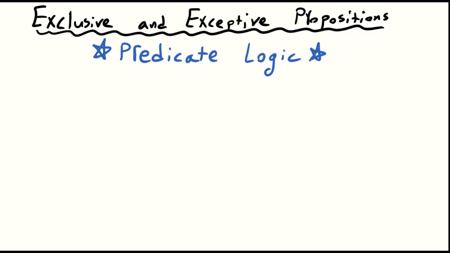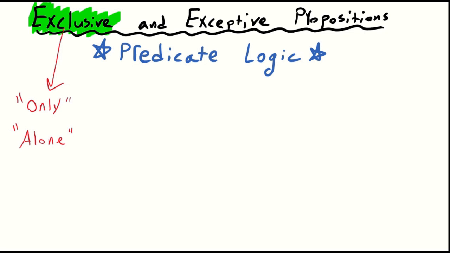We're going to be discussing what are sometimes called exclusive and exceptive propositions, and we're going to think about these two different general forms of propositions in the language of predicate logic. So first off, we have exclusive propositions, and these propositions, generally speaking, contain words like only, or alone, or it might have a phrase like no, ... except. Hence we have a predicate, but this predicate exclusively belongs to this one individual, for example.